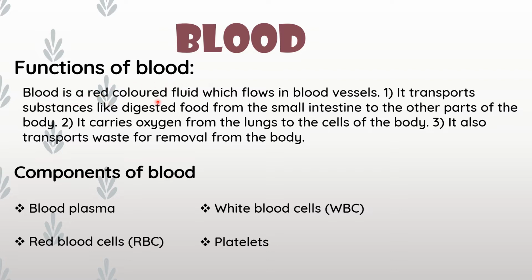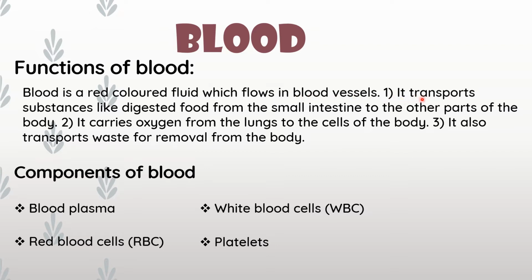Blood is a red colored fluid which flows in blood vessels. So what is the color of human blood? Red. It is a red colored fluid. Fluid means it can flow. Fluid can be liquid or gas together; we can call it a fluid. So blood is a red colored fluid which flows in blood vessels.